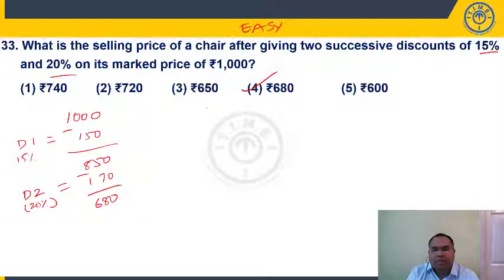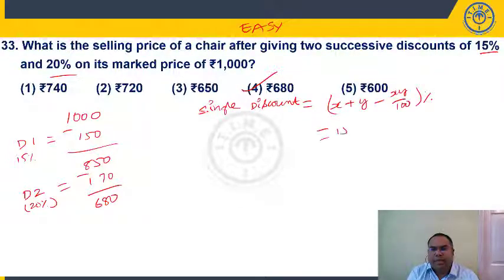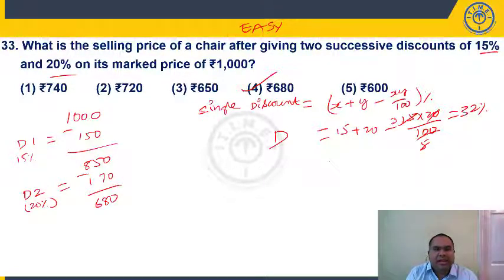Now, when I am giving 2 successive discounts of X% and Y%, it is equal to a single discount of, we might have discussed this in your profit and loss, X plus Y minus XY by 100%, right? So 15% plus 20% minus 15 into 20 by 100. 20 goes 5 times, 5 goes 3 times. 35 minus 3, it is equal to a single discount of 32%. So I am giving a discount of 32% means selling price should be 68% of market price. So it should be 68% of 1000. 68% of 1000 is nothing but 680.